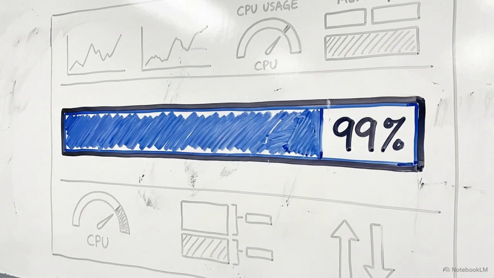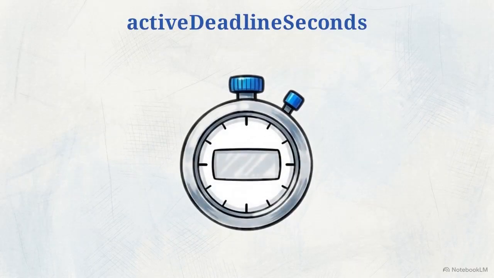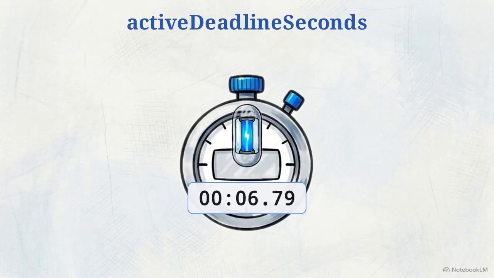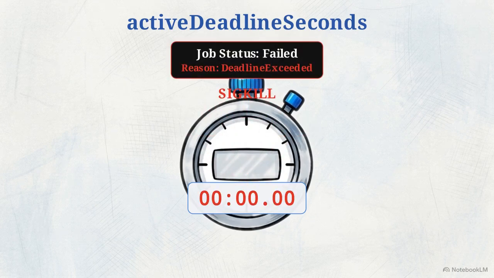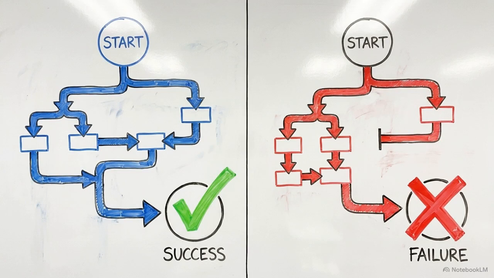Sometimes a script doesn't crash, it just freezes mid-execution. To catch pods that hang indefinitely, you implement the active deadline seconds parameter, forcing a termination if the task exceeds a strict time limit. In batch processing, defining exact failure conditions is just as important as defining success conditions.